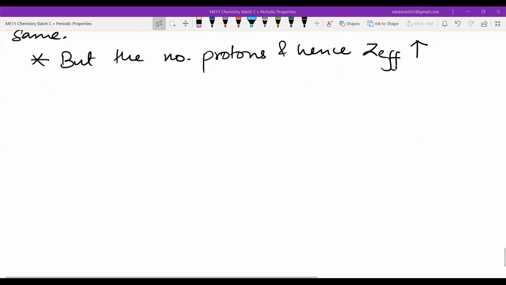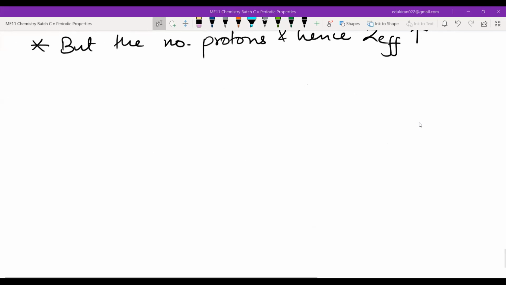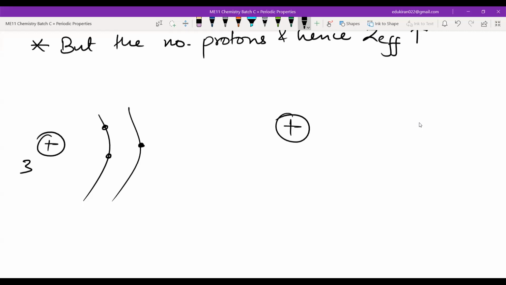Now, these things are very easy. Okay, so you have positive charge here. Let us say this is 3, right? 3 positive charges, and you have 1, 2 electrons, and there is 1 electron here. And then you compare it to the maximum that we can go. The maximum that you can go is 9, and then you have... so here you have 3 positive, and here you have 1 negative, right?